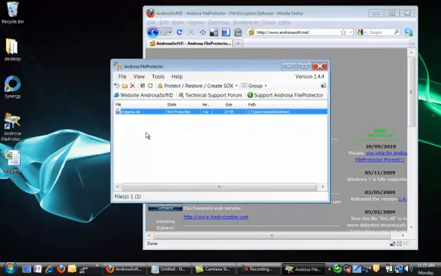Now you can encrypt more than one file, and in fact you can encrypt directories of files if you'd like to do that, so it's not limited to just one file. So that's the first step.